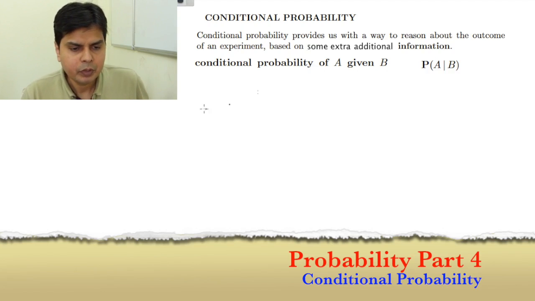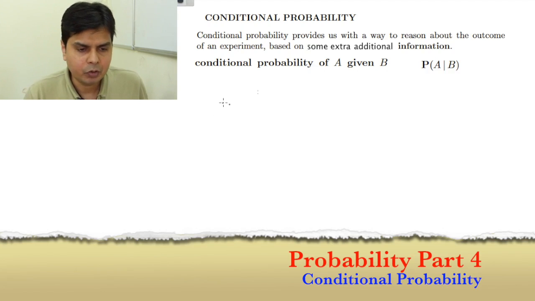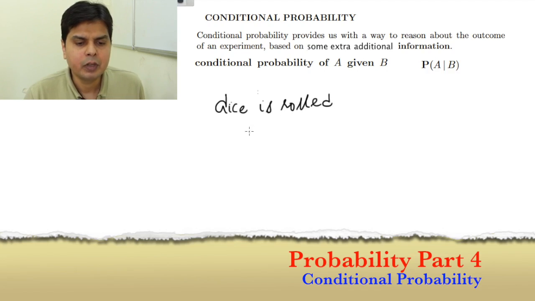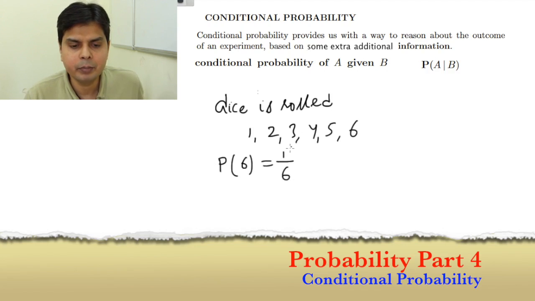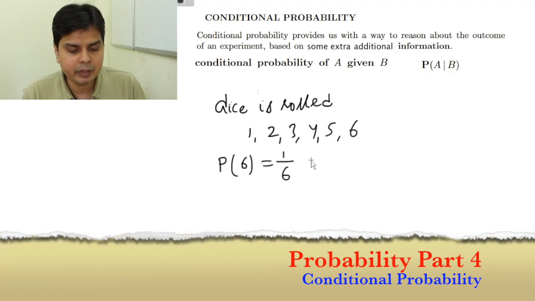For example, suppose a dice is rolled. Then what are the outcomes? Outcomes will be 1, 2, 3, 4, 5, 6. Now I ask you, what will be the probability of obtaining a 6? That will be 1 by 6. Very simple, because 6 are possible outcomes, and one of them is the favorable case.